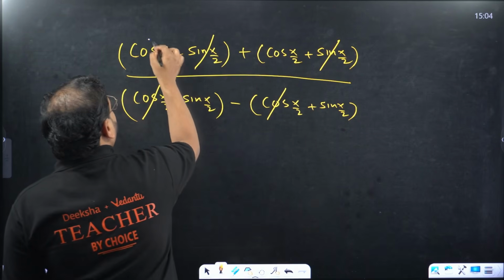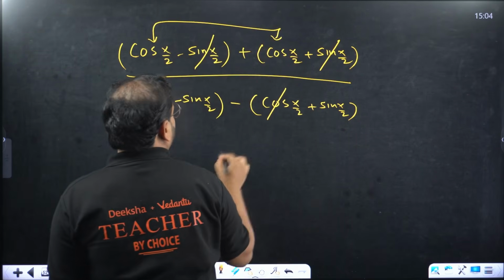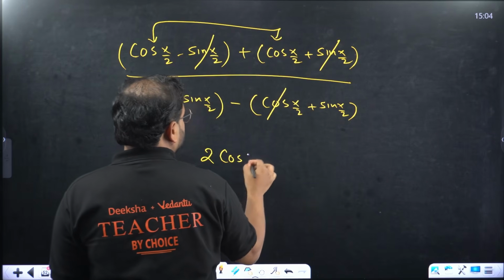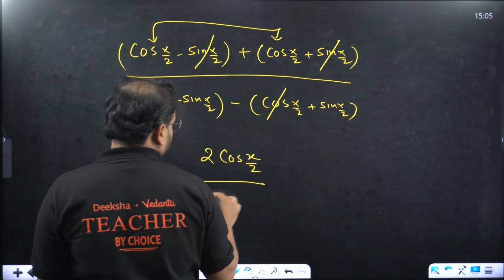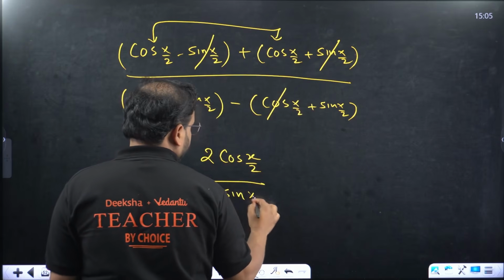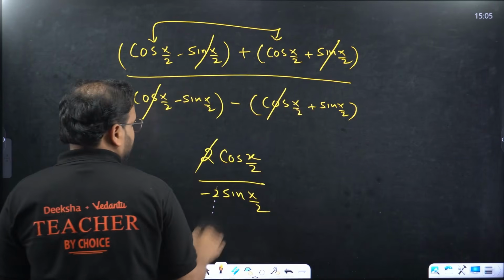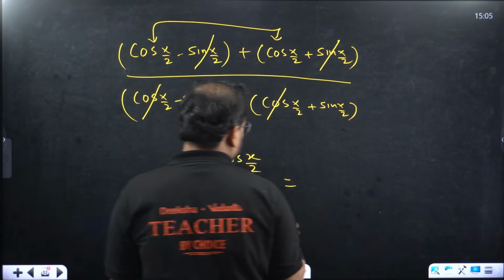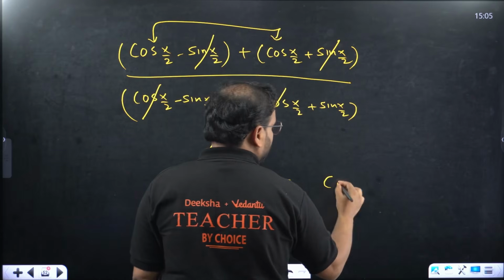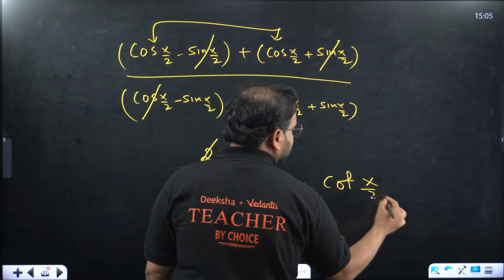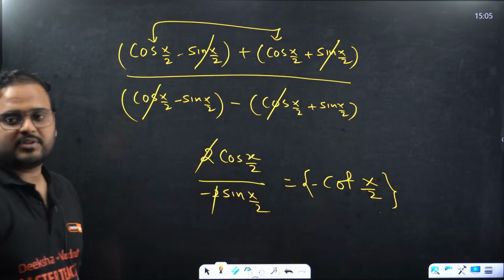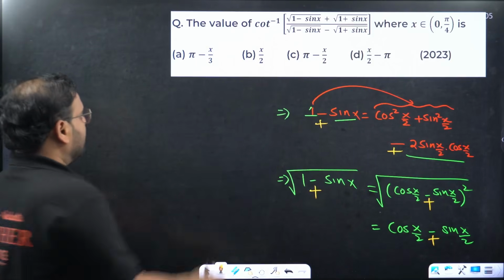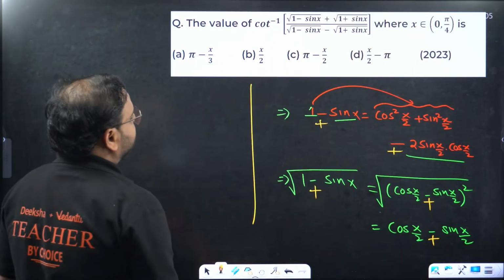What we have? Cos x by 2 plus cos x by 2 is how much? 2 cos x by 2. Minus sin and minus sin becomes what? Minus 2 sin. So 2 and 2 cancels. We are getting here cos by sin, so cot x by 2 with a minus sign. Now you check the final result over here only.